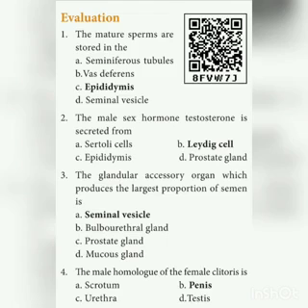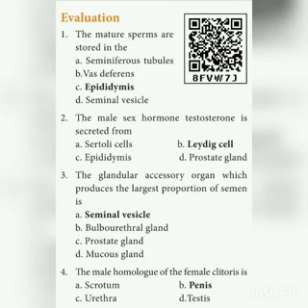First one, the mature sperm are stored in epididymis. Epididymis is a storage part of the male reproductive system. Second one, the male sex hormone testosterone is secreted from Leydig cells. Leydig cells secrete the testosterone. Third one, the glandular accessory organ which produces the largest portion of semen is the seminal vesicle. From the name itself you can easily understand. Semen is produced from the seminal vesicle.